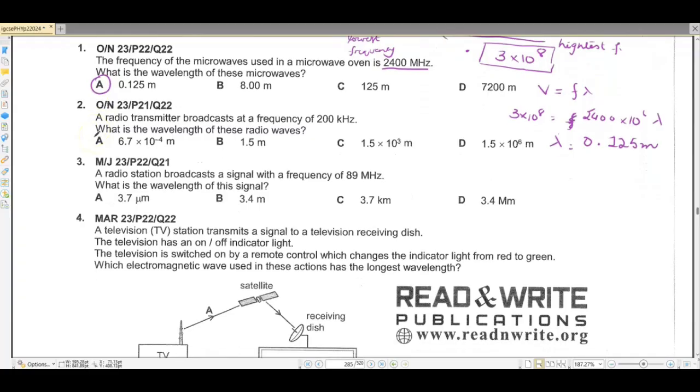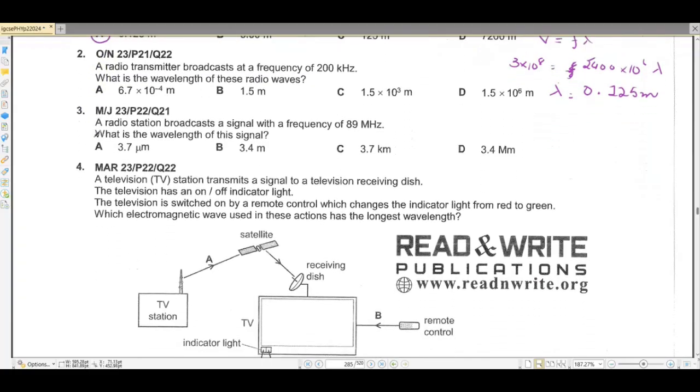Now moving to question number 2. A radio transmitter broadcasts at a frequency of 200 kilohertz. What is the wavelength of these radio waves? Again, we have not been provided with the speed. We know that the speed of all these waves in this EMS, electromagnetic spectrum, is 3 into 10 raised to the power 8. The frequency is 200 into 10 raised to the power 3 hertz, and wavelength we have to find.